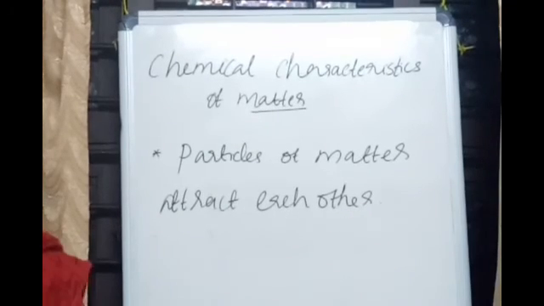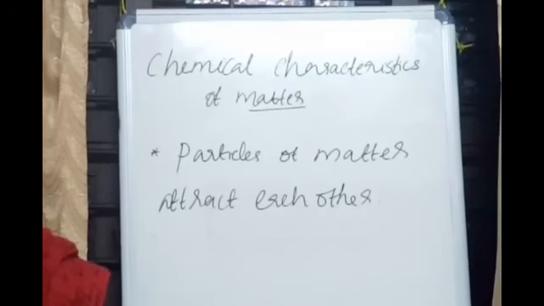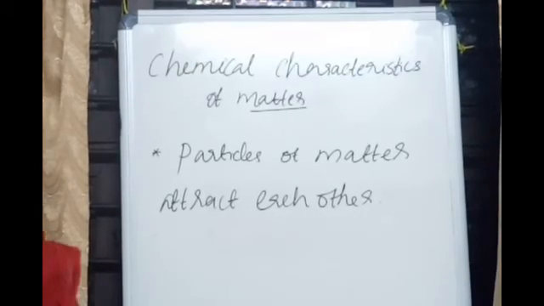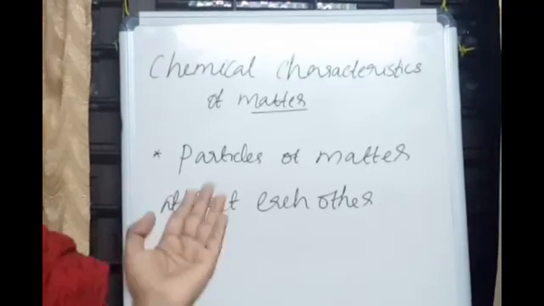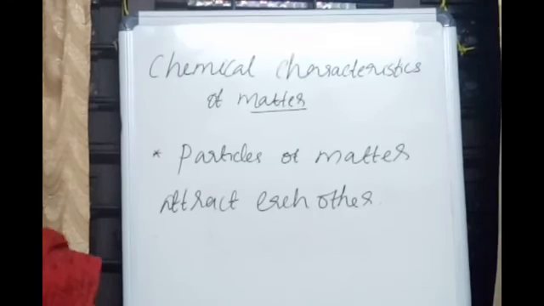Because of that attraction, different objects have different shapes. Each object has its own shape. Why does each object have its own shape? These shapes are due to the attraction between the particles. So particles of matter attract each other.